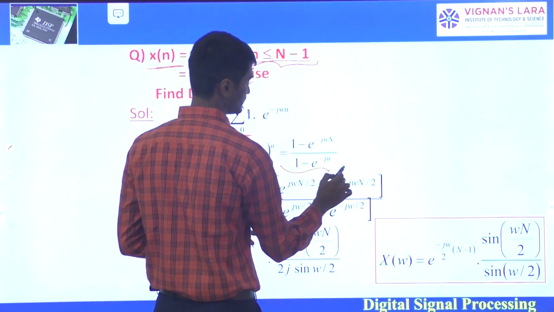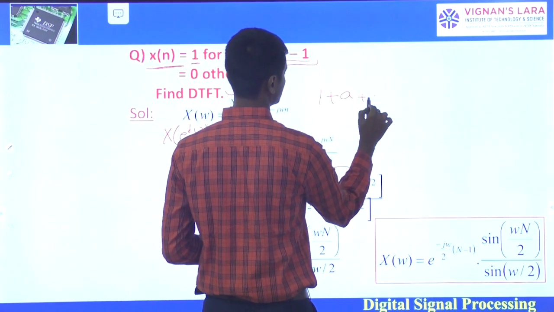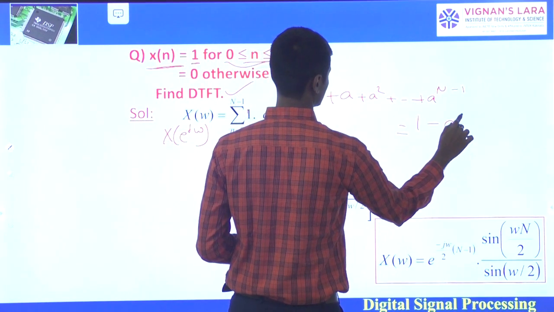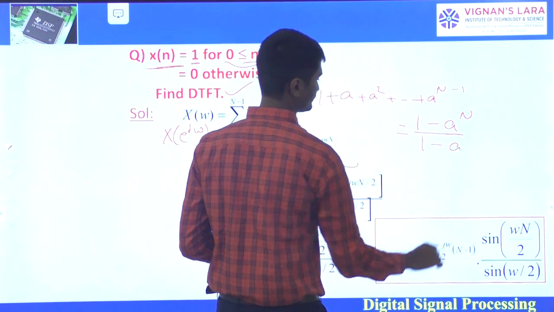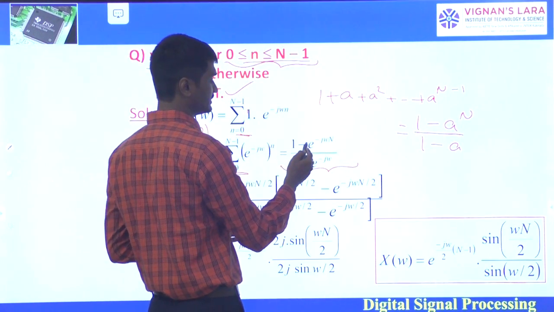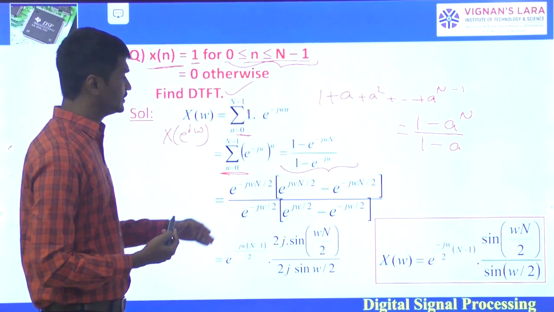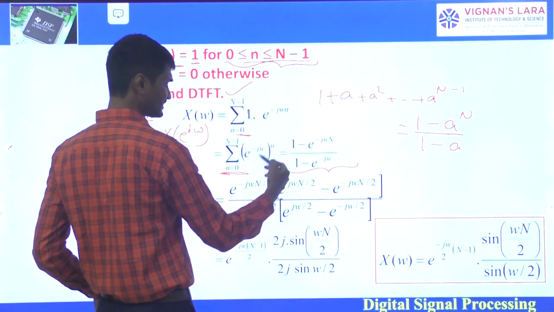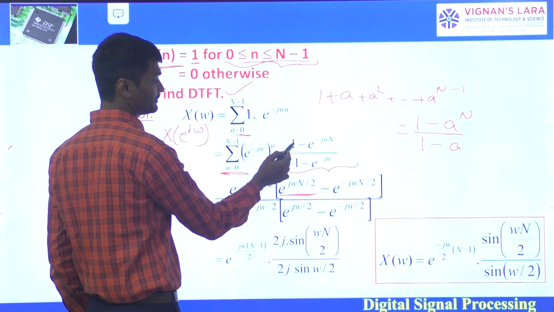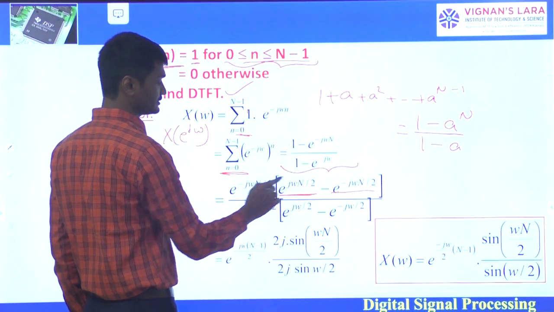Now here it is in the form of 1 minus a power N by 1 minus a, where a is e power minus j omega. So it is in the form of 1 minus e power minus j omega N by 1 minus e power minus j omega. If we further simplify, take e power minus j omega N by 2 common here, then it will be e power j omega N by 2 for this one, and e power minus j omega N by 2 will be the remainder.